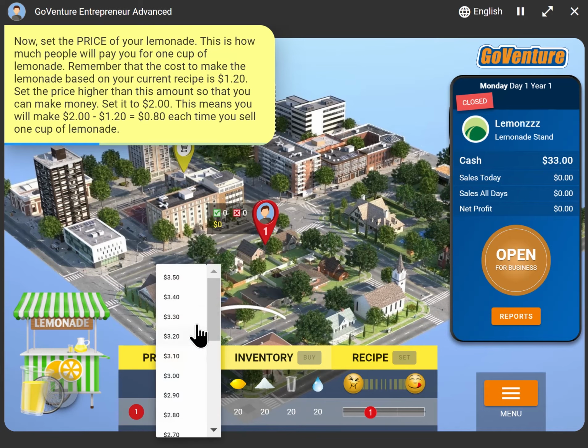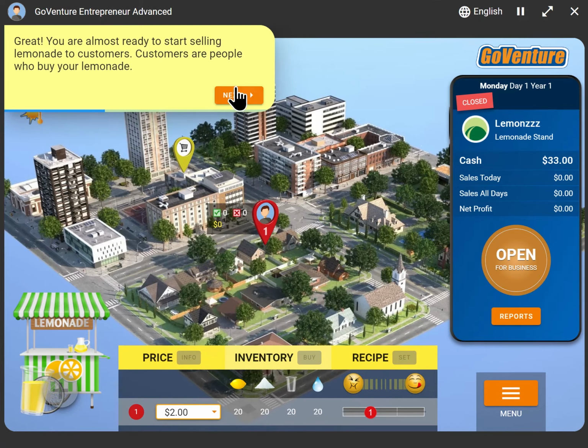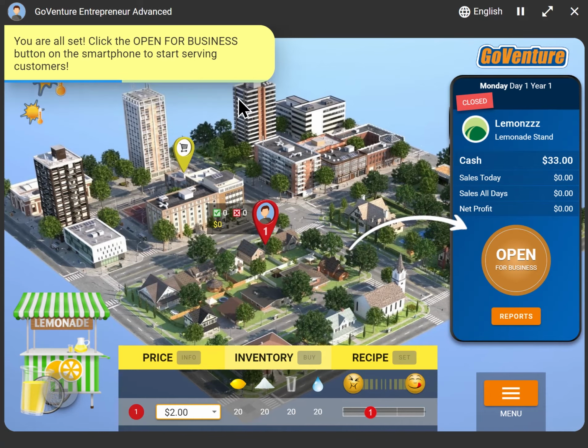Let's set our price. We can set all sorts of prices. Of course, if we set our price too high, we might lose customers. If we set it too low, we won't make enough money. All these challenging decisions we have to make in running a virtual business are the same as a real business. And now that we've got our price, our inventory, and a recipe, let's open for business.